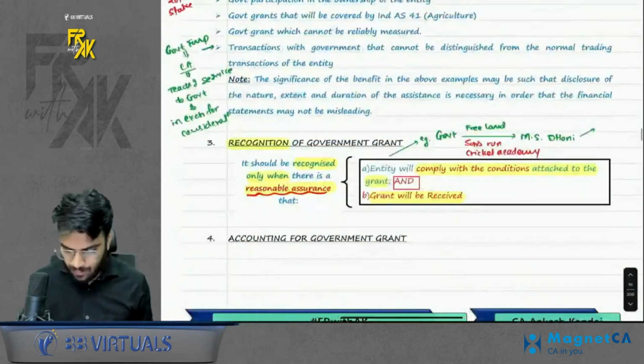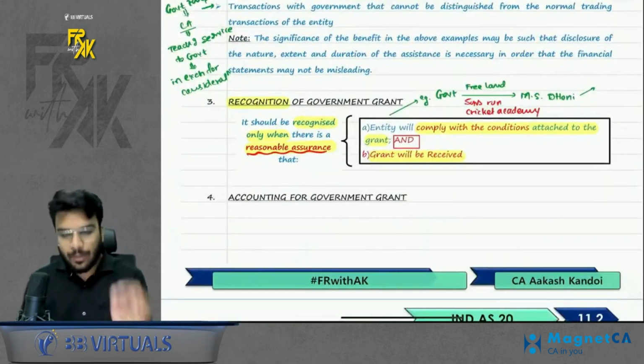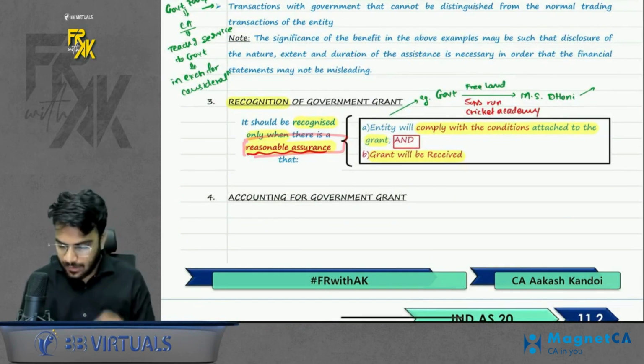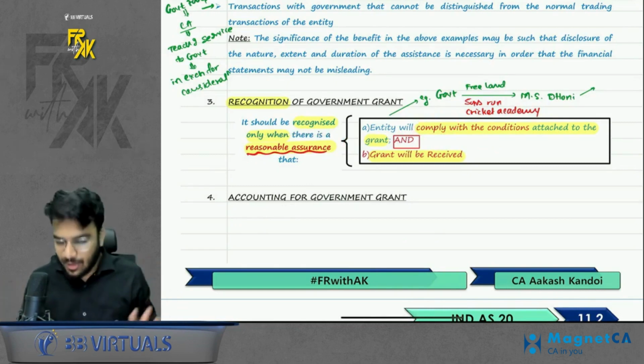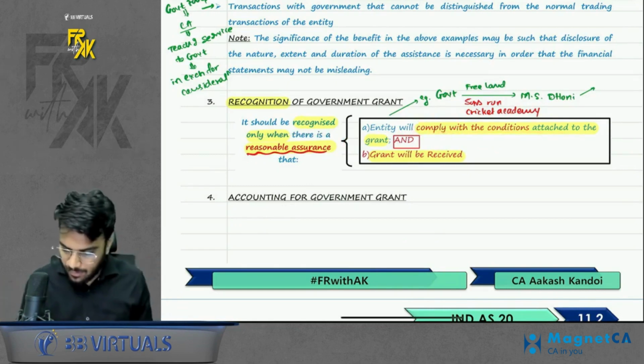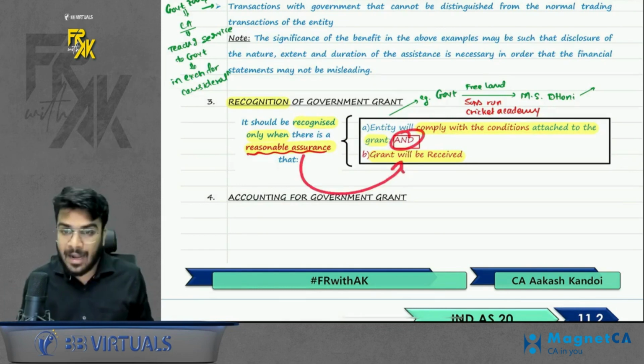When do we recognize a government grant? You will recognize a government grant only when you have a reasonable assurance of two things: that whatever conditions are attached to the grant, you will comply with them, and that the grant will be received.